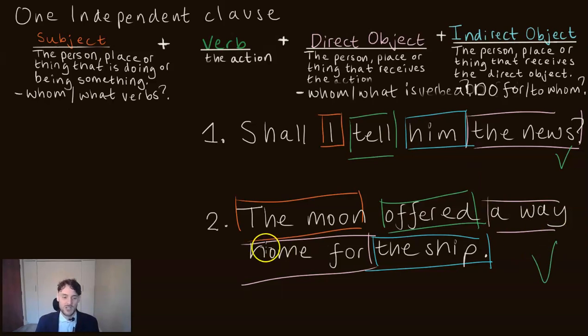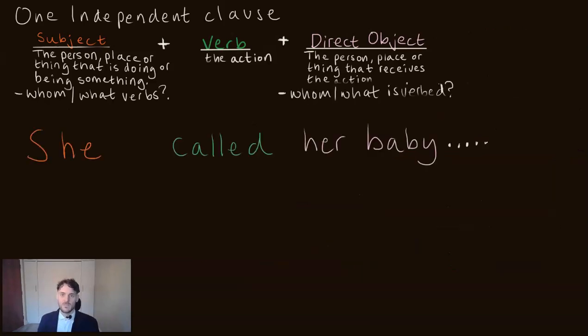common structure for independent clauses. Okay, so here's the next common structure, please look at the sentence. She called her baby. Is that a complete thought? It could be if she was going, baby, but we think that it's about the baby's name. So in some instances, it is not a complete thought.